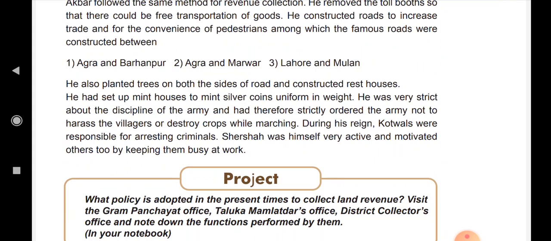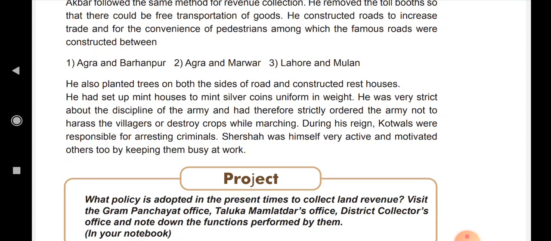He had set up mint houses to mint silver coins, uniform in weight. He was very strict about the discipline of the army and had therefore strictly ordered the army not to harass the villagers or destroy crops while marching. During his reign, kotwals were responsible for arresting criminals.